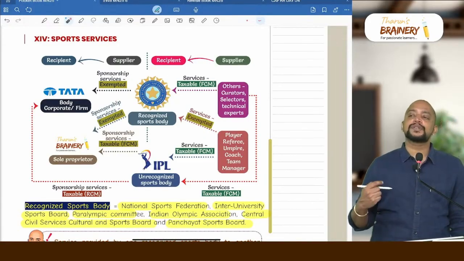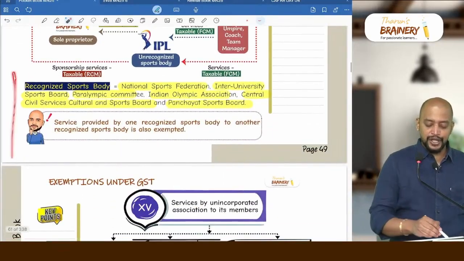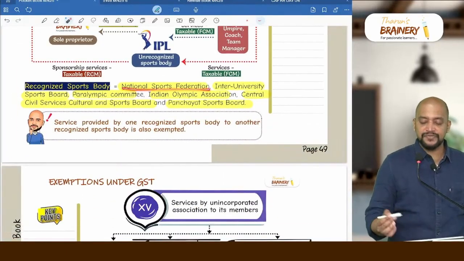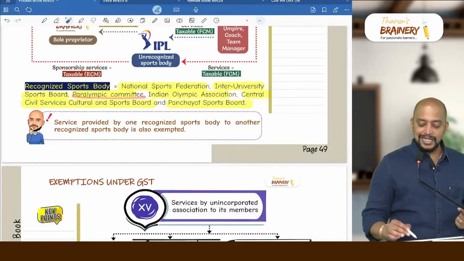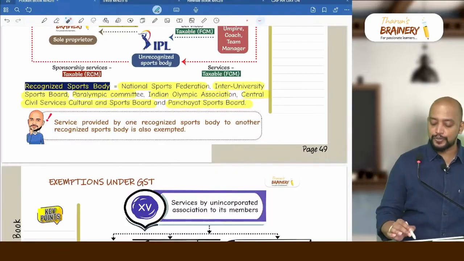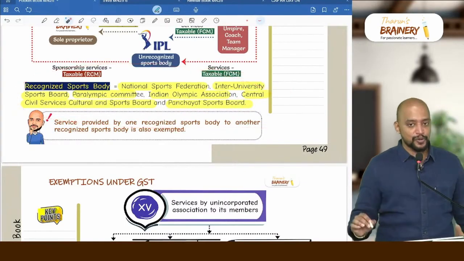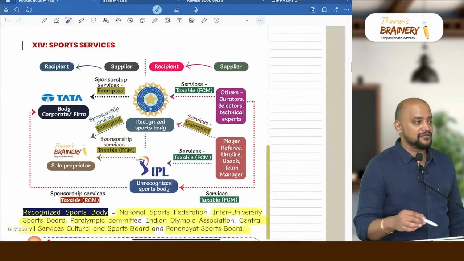So, sponsorship services provided by a recognized sports body. What is a recognized sports body? You can see here: National Sports Federation, Inter-University Sports Board, Paralympic Committee, Indian Olympic Association, Central Civil Services Cultural and Sports Board, and Panchayat Sports Board. These are the 6 recognized sports bodies. If they collect any sponsorship money, that sponsorship money collected by them will be exempted.